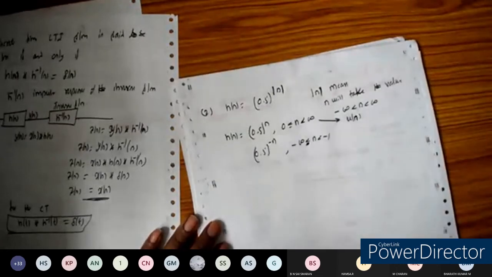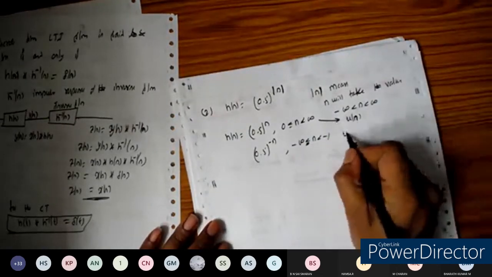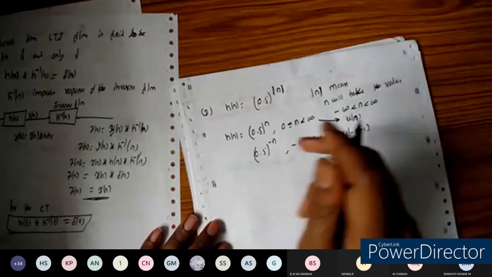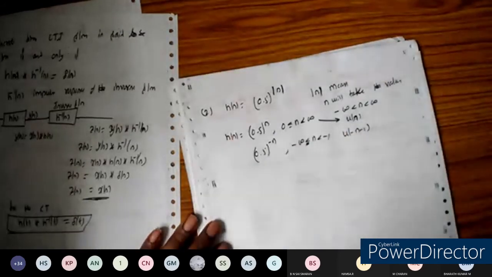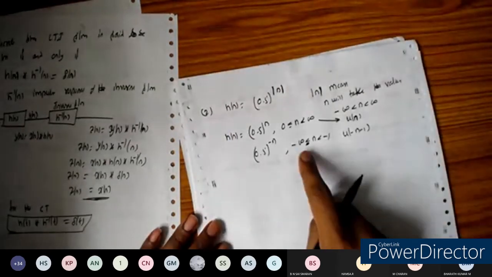And this one we can represent as, since it is from minus 1 to minus infinity, we can represent this as u of minus n minus 1. So that is for this one.